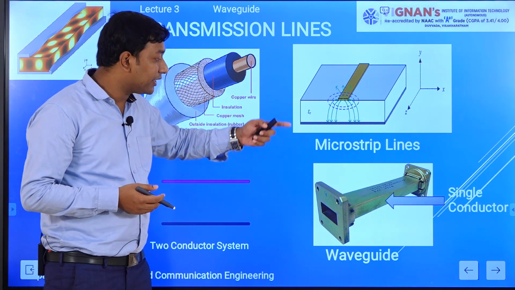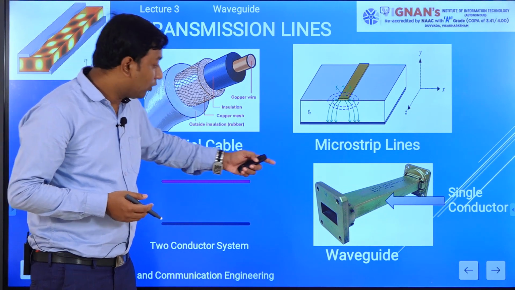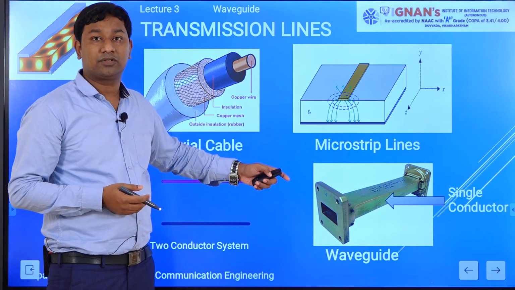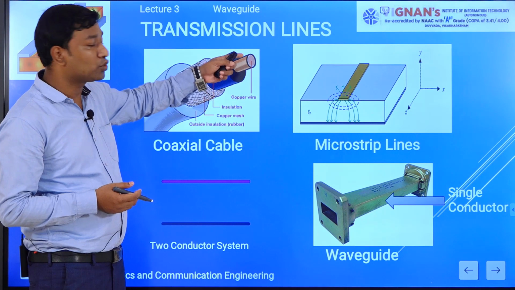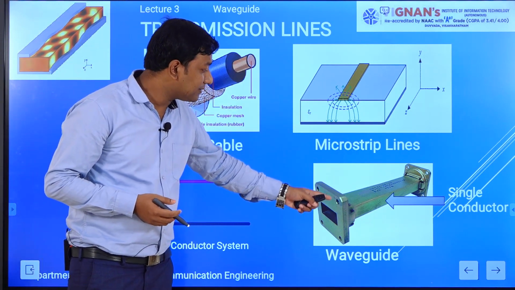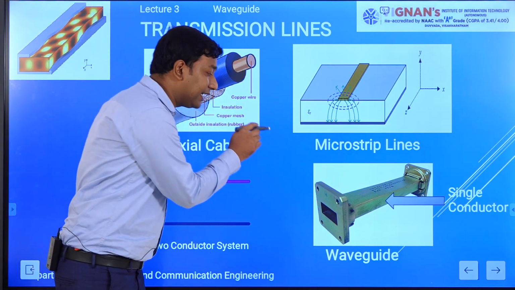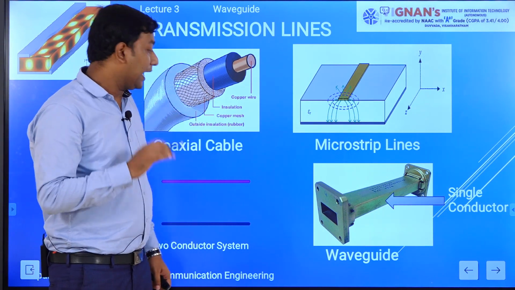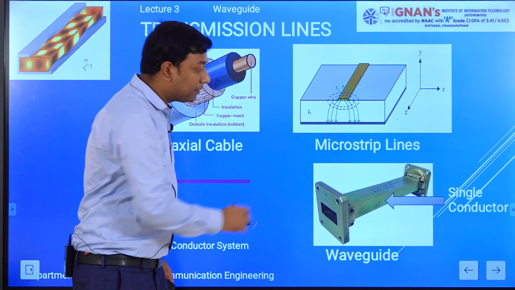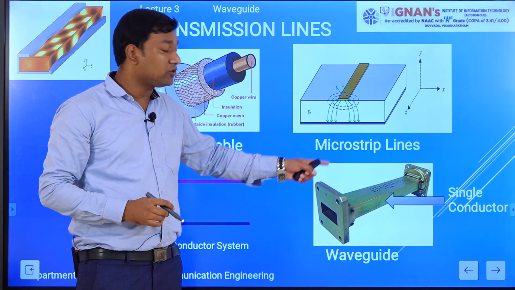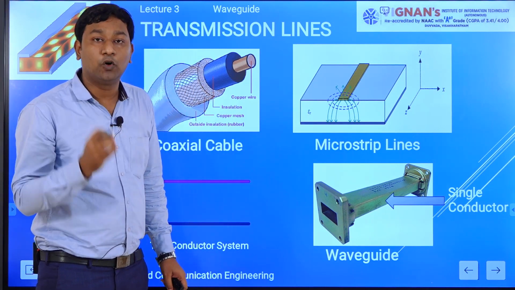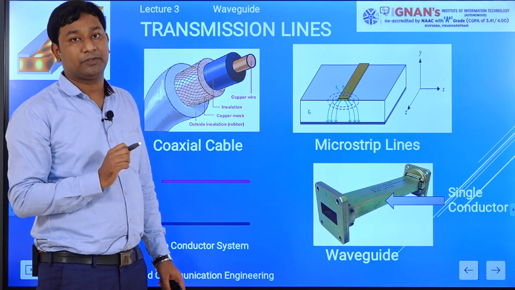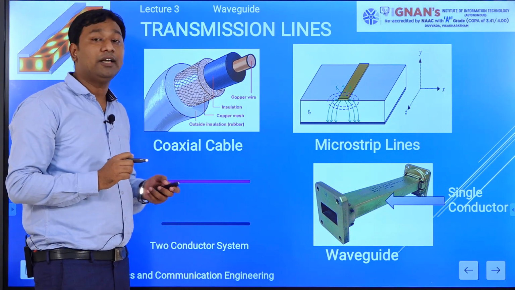Here only a single outer conductor is used. Due to that single conductor, the external electric field does not affect it. And the conductor material should also be as conductive as possible. That is called the waveguide.